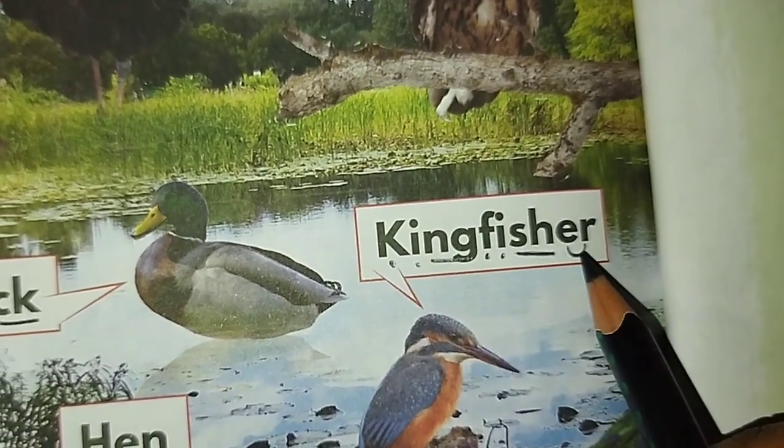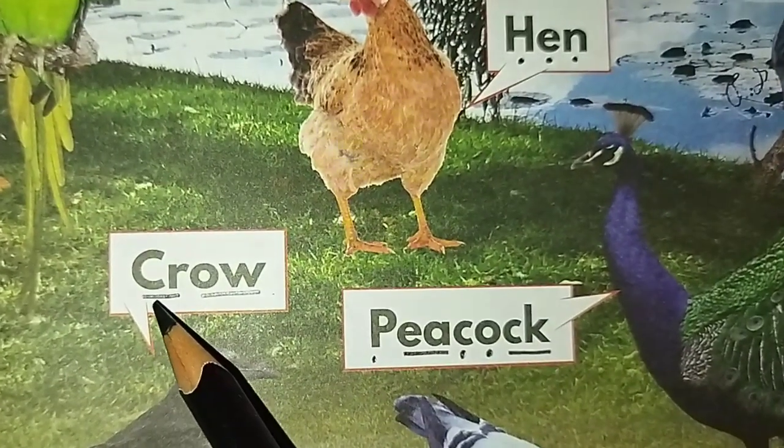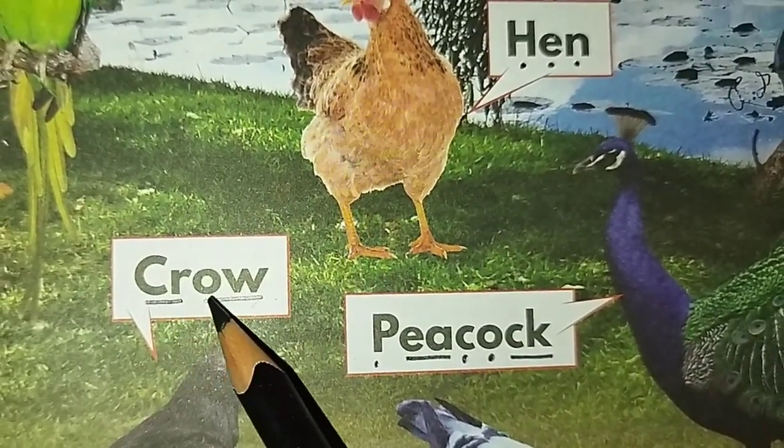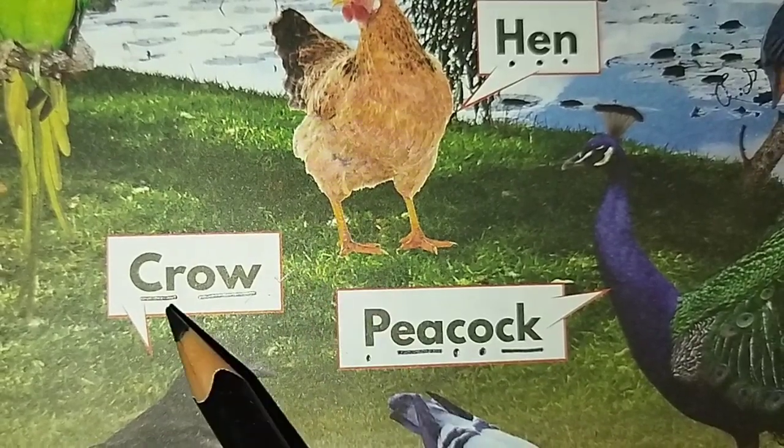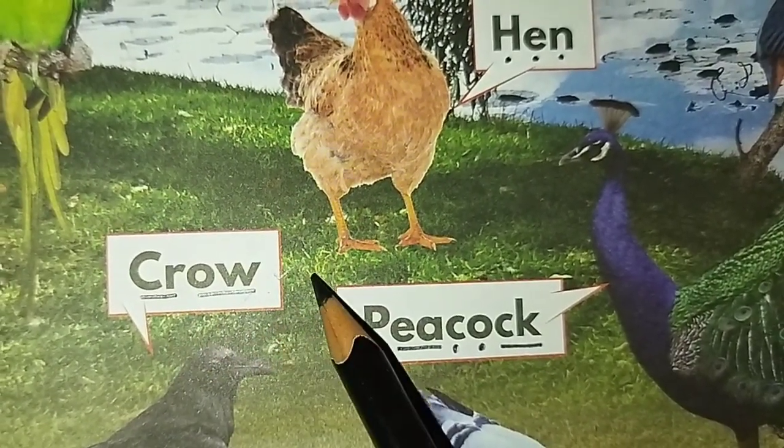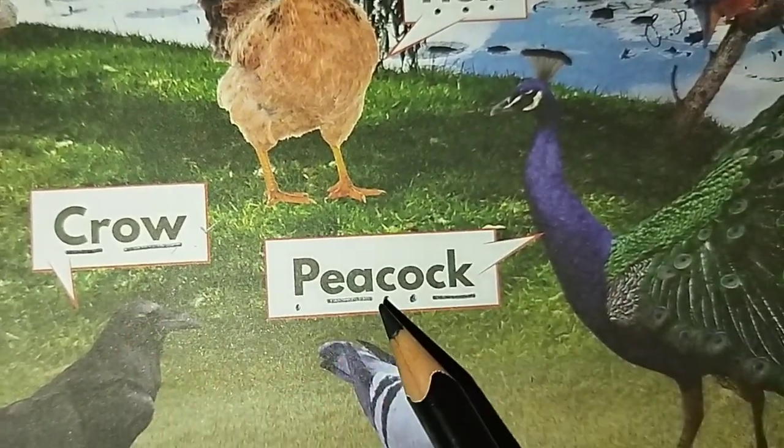K-I-N-G-F-I-S-H-E-R. Kingfisher. Crow. C-R-O-W. You can read it like this, or C-R-O-W. Crow. CR is a blend.